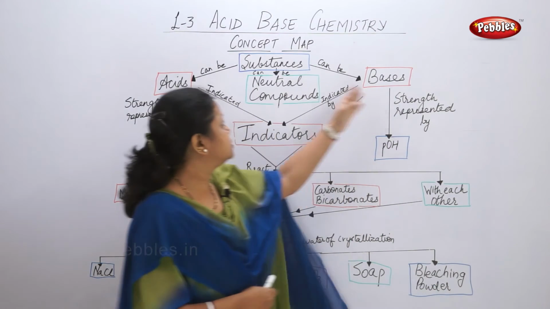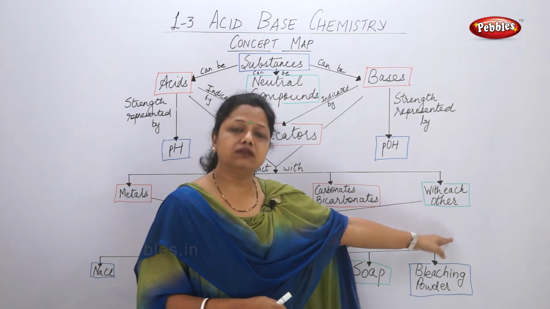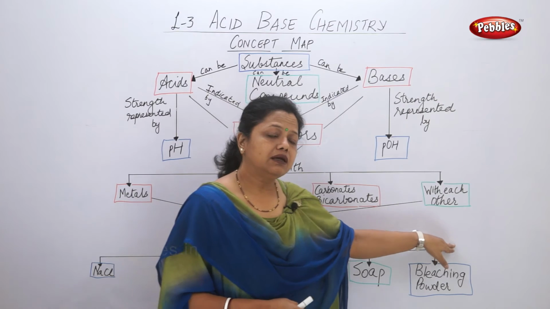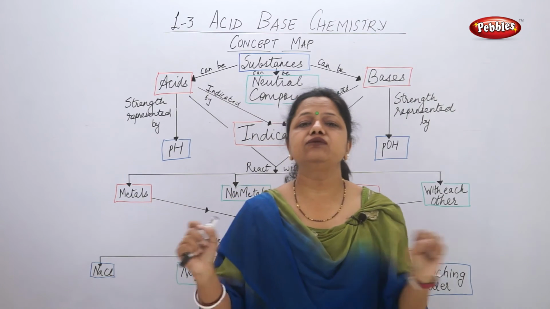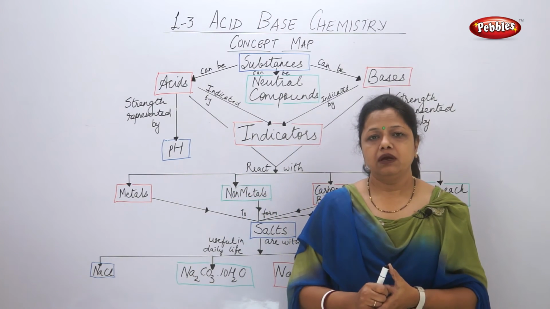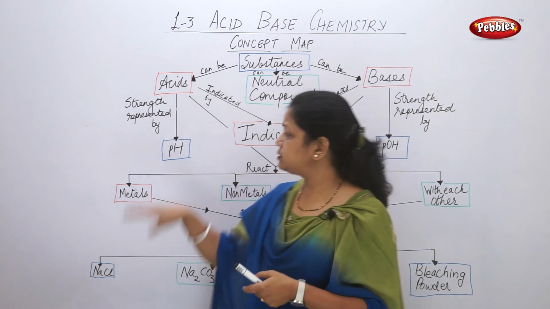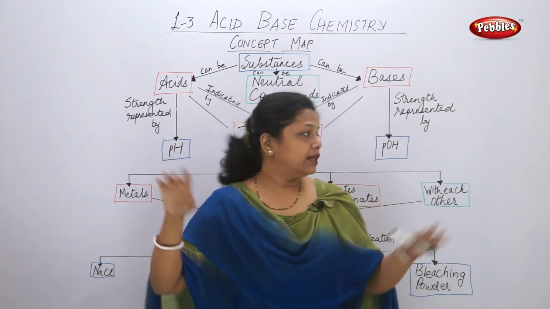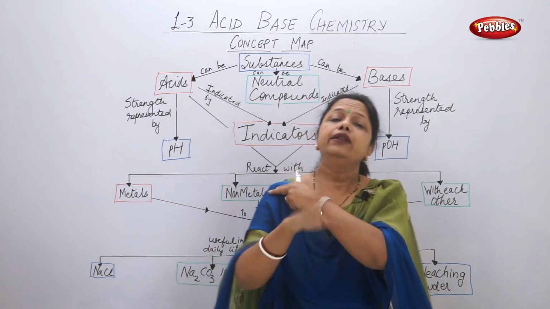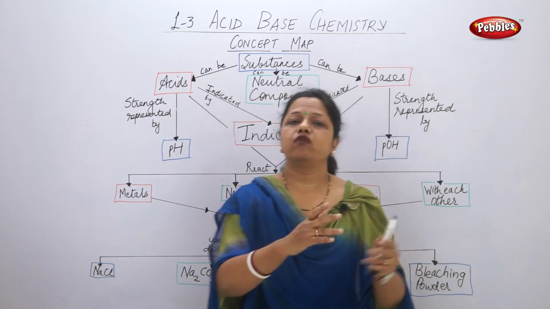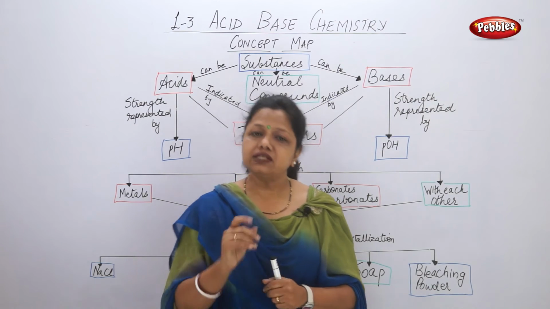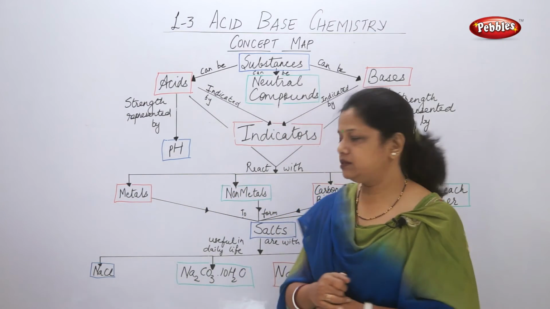Then how do acids and bases react with each other? Now this type of process is known as neutralization reaction. Here acids and bases neutralize each other. That means the hydrogen ions and the hydroxyl ions neutralize each other and they form water and salt. This process is called neutralization.